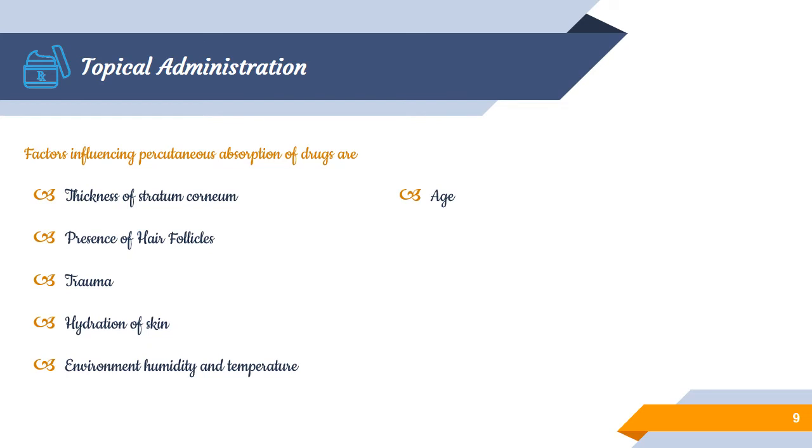The ratio of surface area to body weight is 3 times that of adults. Hence, systemic toxicity of topically applied drugs is of particular concern in infants. So one should be much more cautious when administering a transdermal application to an infant. Also, in the case of the elderly, as they are prone to allergy, much precaution has to be taken. The next is grooming. The frequency and vigor with which one bathes, or the type of soaps one uses, contribute to variability in drug absorption.